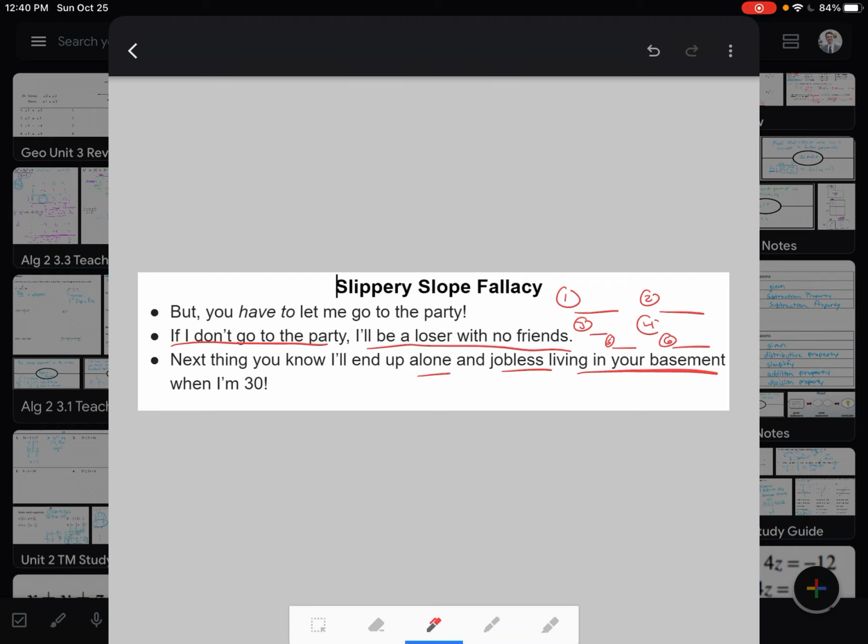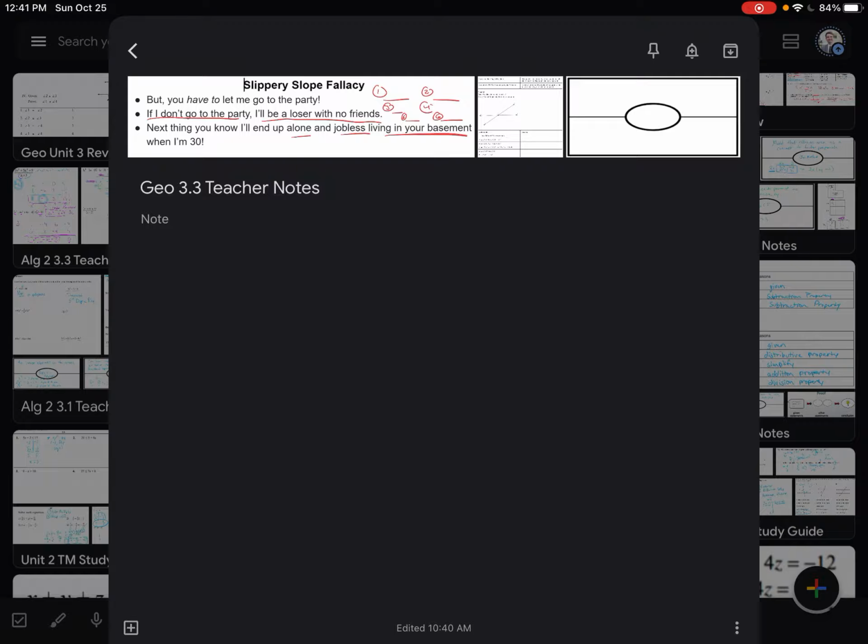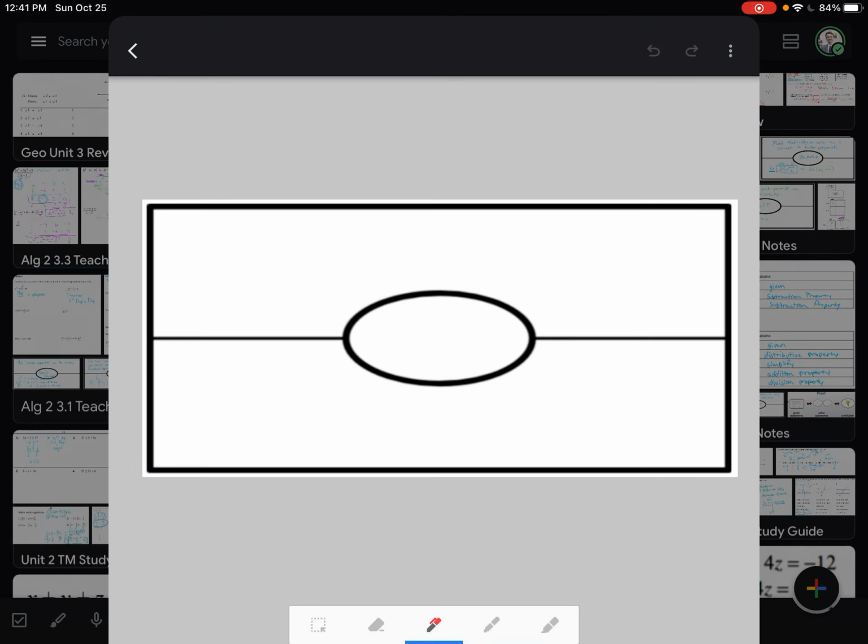And we're going to see that with so many slippery slope fallacies, commonly used in politics and things like that. And again, just know if those things come up, that it's actually not a good reason. It doesn't work. There is no real logic behind those statements. It's more maybe just a fear or a scare tactic more than anything else. So nothing to be afraid of there. But also know if you find yourself using it, come up with a better argument. Maybe there's a better reason that you should be able to go to that party.